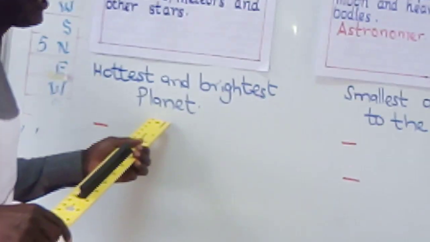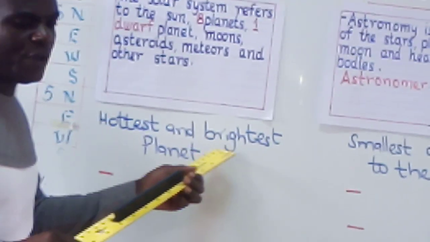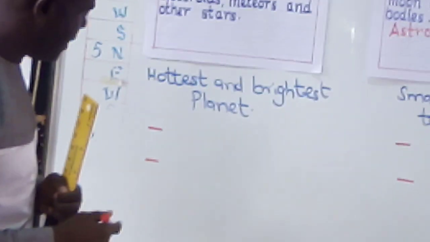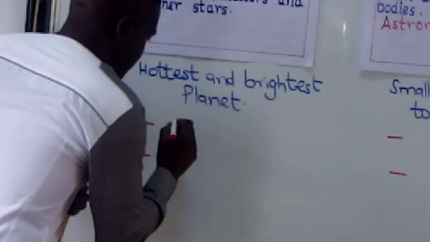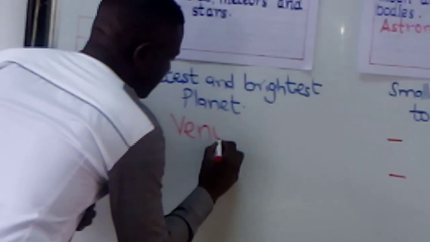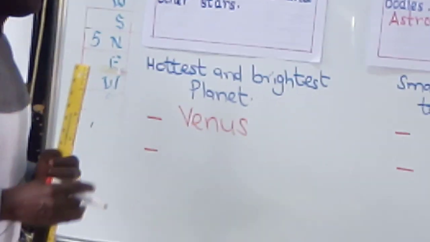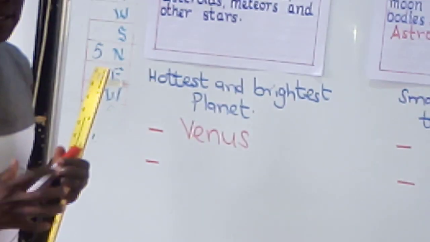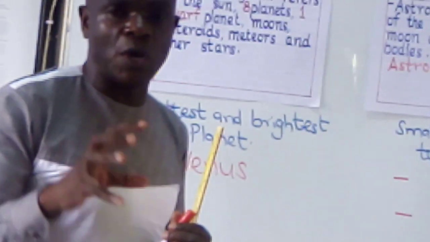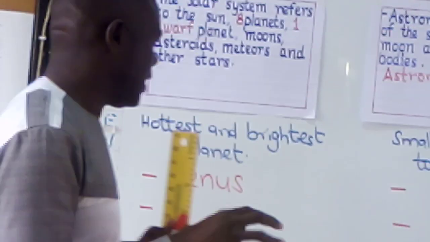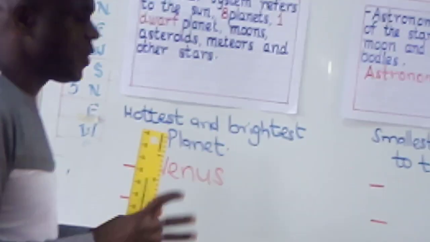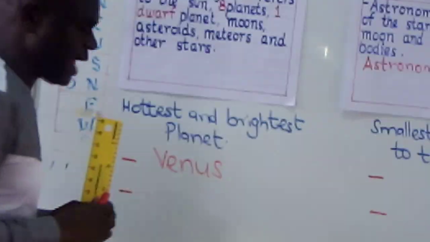The hottest and the brightest planet. We need to know that. Now the hottest and the brightest planet is Venus. Somebody would ask why Venus and not Mercury. Mercury is too tiny. It doesn't have enough surface to absorb the heat, just like Venus. Venus is bigger than Mercury, so it has enough surface to absorb the heat from the sun.